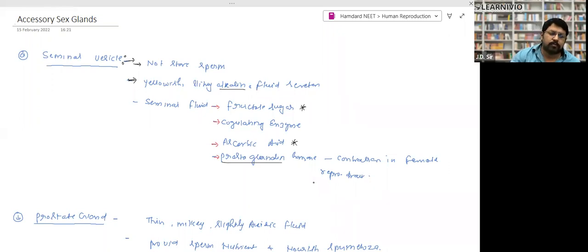Anyone of you? If prostaglandin increases the contraction in the female reproductive tract, what will happen? And how is it useful? When there is contraction in the female reproductive tract, it increases the speed or motility of sperm inside the female reproductive tract. Sperm itself swim, and along with swimming, contraction of the female reproductive tract provides motility to sperm, right?